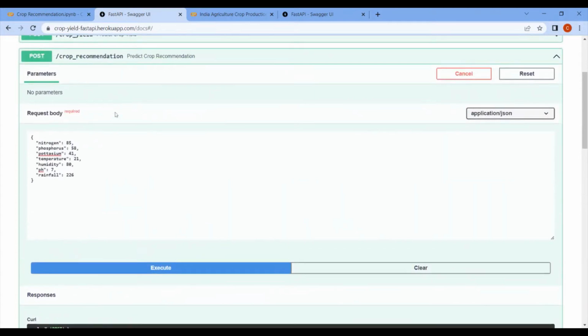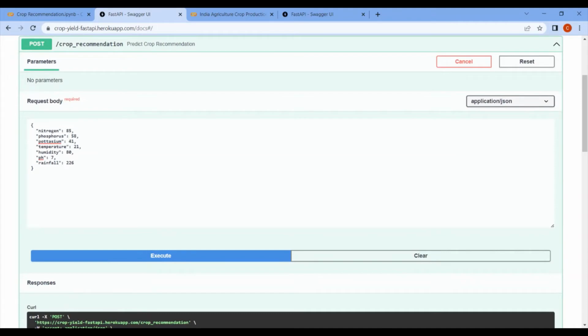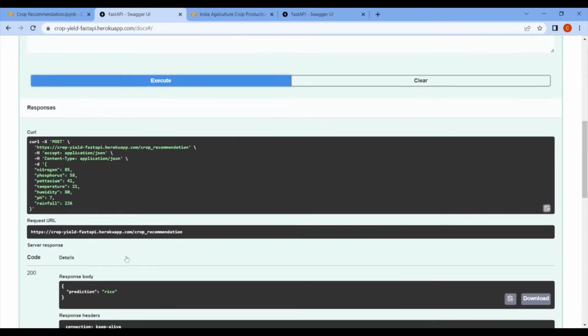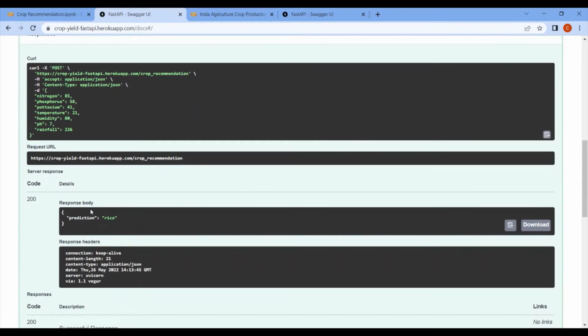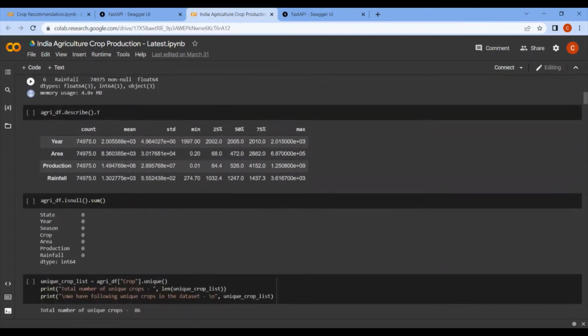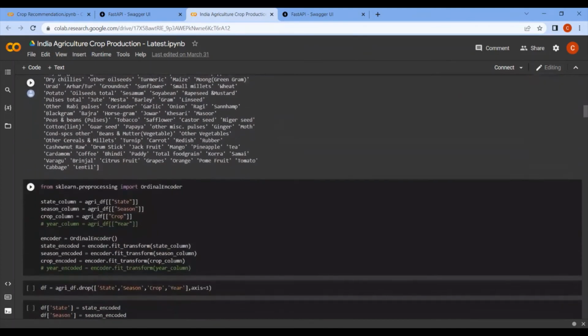Now how does our model work? Here is our model hosted. These are the inputs which we have given. As we execute the program, we get the crop recommendation for rice. Now for our other program, which is crop yield prediction, here is our model.